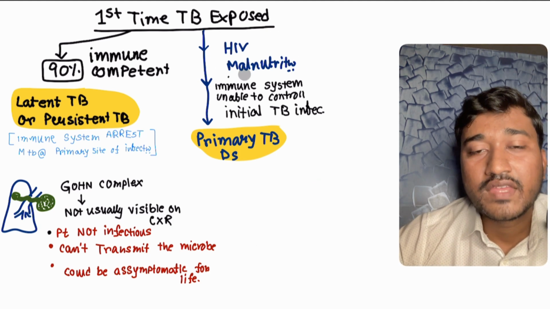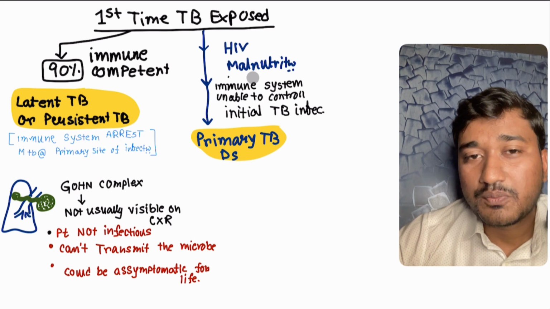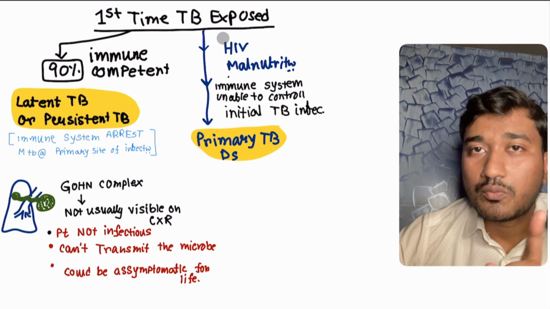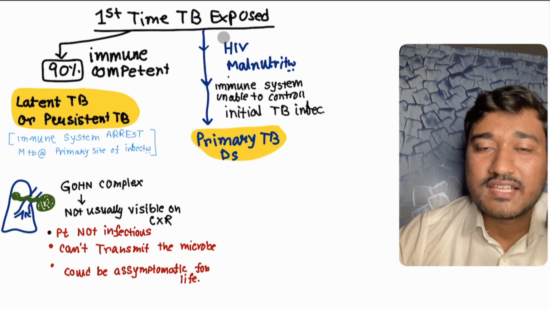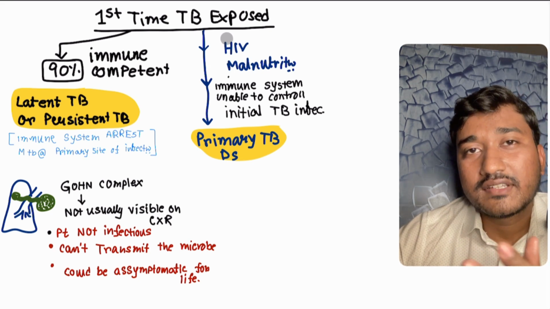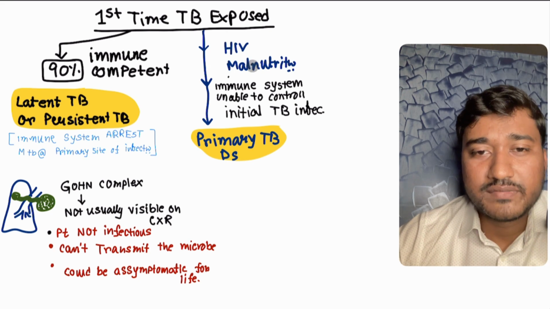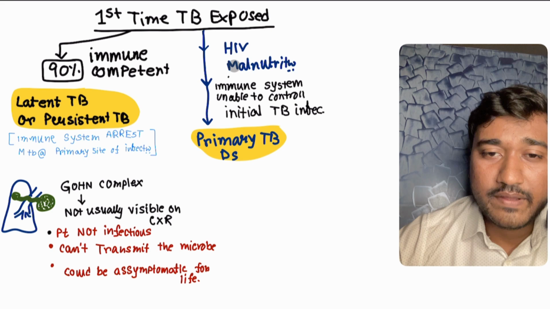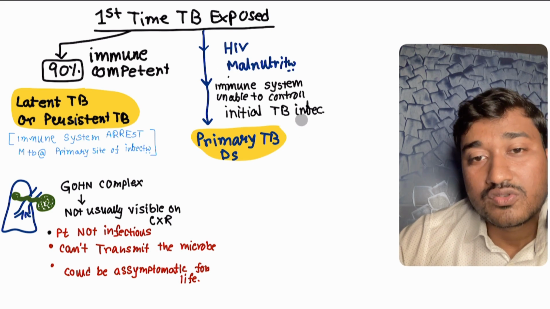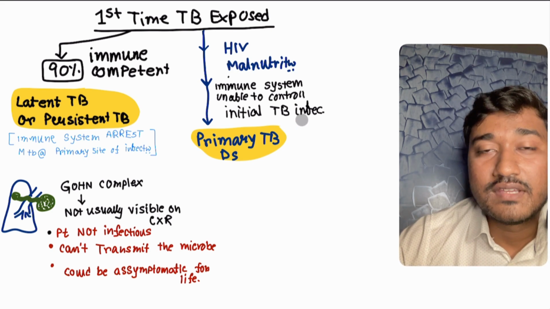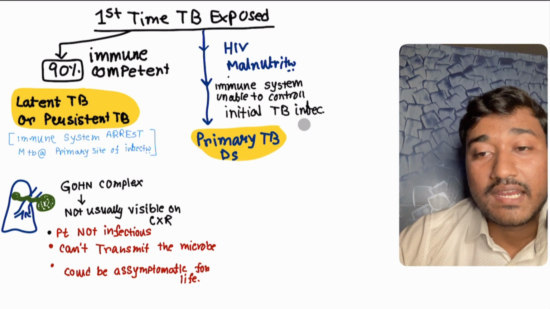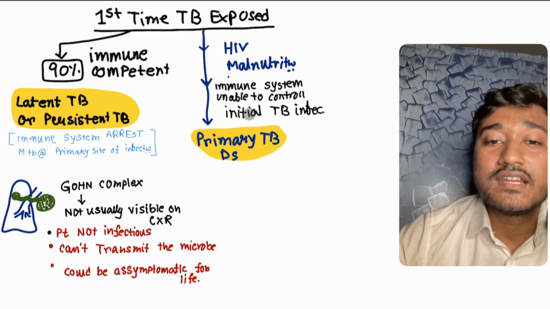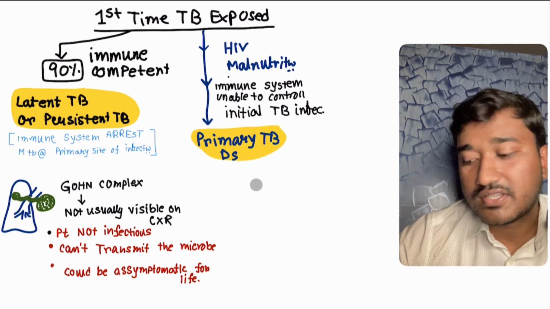Suppose a person, like a baby, is getting exposed to this TB antigen, and this baby, suppose at the age of 1 year, is getting exposed, but somehow there is malnutrition around 2 to 3 years of age. Because of this malnutrition, or maybe HIV, the immune system is totally down. So this immune system cannot control this TB infection. Therefore, the TB bacteria will overgrow and reactivate, eventually leading to primary TB disease. This is also called progressive primary TB disease.